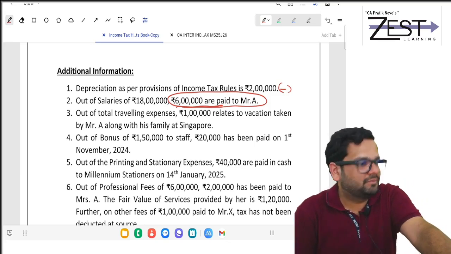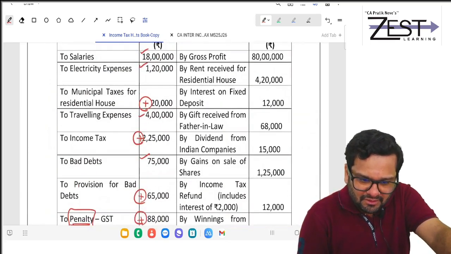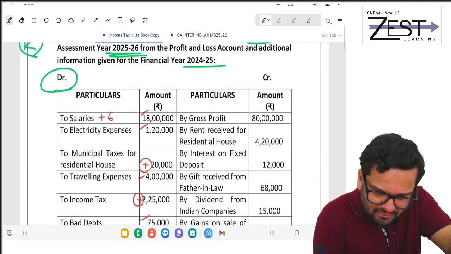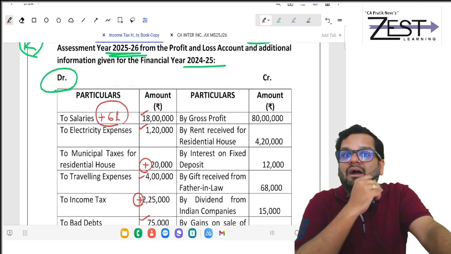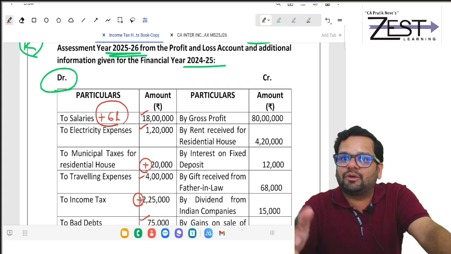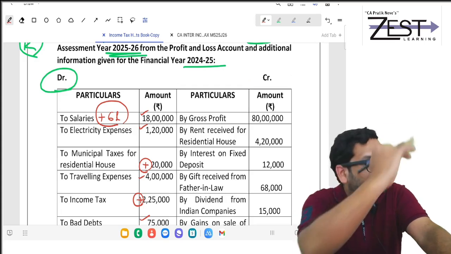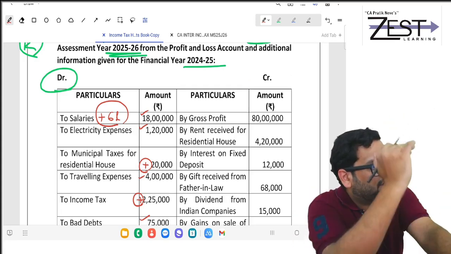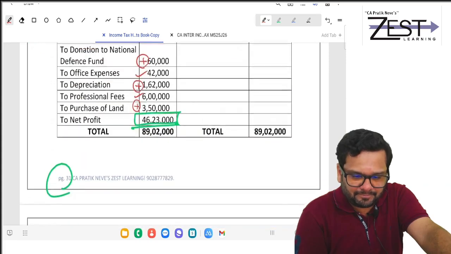So what should I do? I should add 6 lakh. There is no separate employee. I'm the only employee. How is it possible? It is just unnecessarily reducing your NP. Please add.